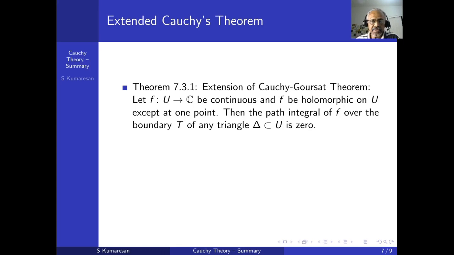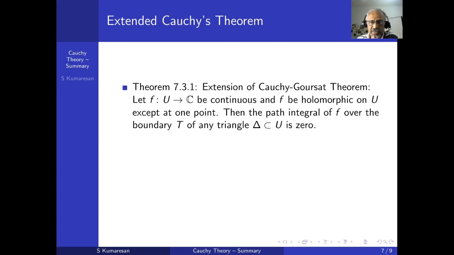Okay, two are the major results. The first major result is the existence of local primitives that we have proved now. Now, what remains is analyticity. That is, any holomorphic function is locally a power series. That is the second major result which you have to prove. For that, what we need is the Cauchy-Goursat. We want to slightly extend it, weaken the hypothesis.